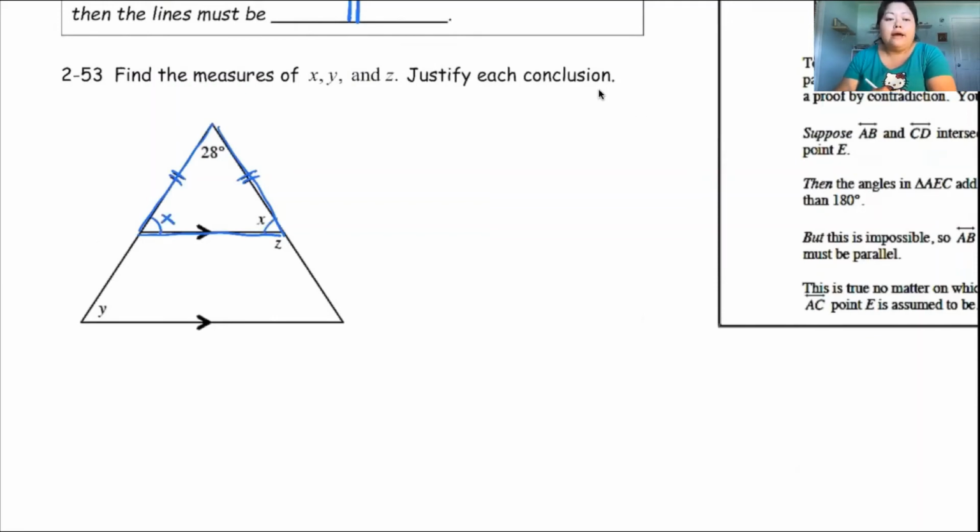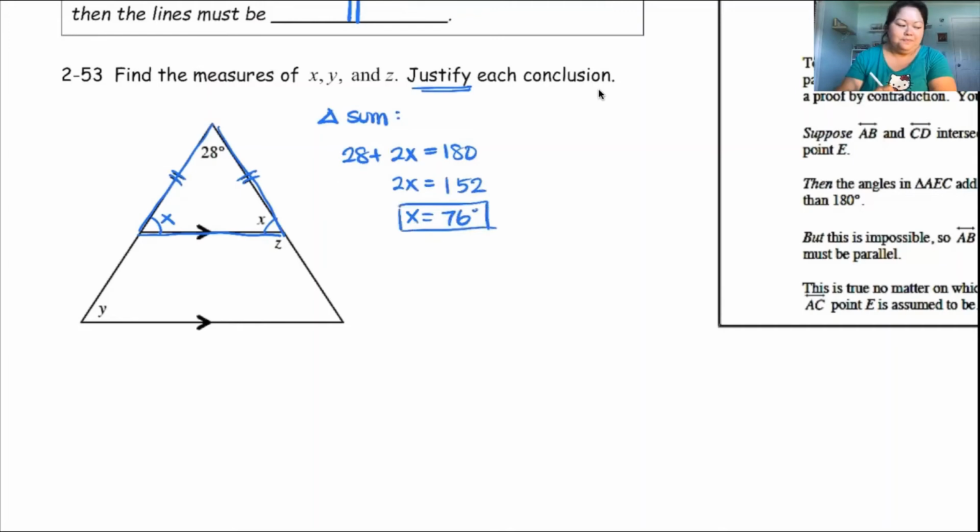And I know that the angles in a triangle must always add up to 180. So here's my justification. The triangle sum says that 28 degrees plus the 2 x's must equal 180 degrees, because in a triangle, we always have 180 degrees. Subtract 28 from both sides, I get 2x equals 152. Divided by 2, x equals 76. So I got x, right? That's what I wanted there.